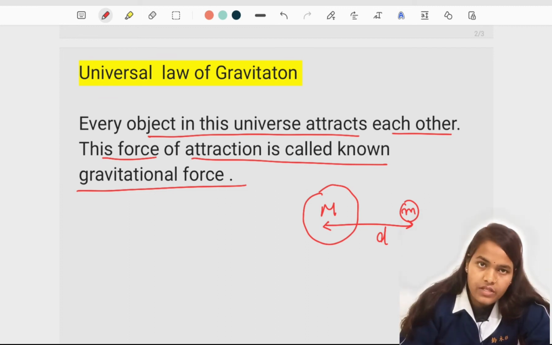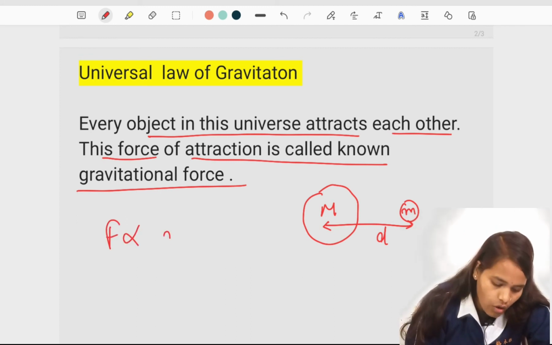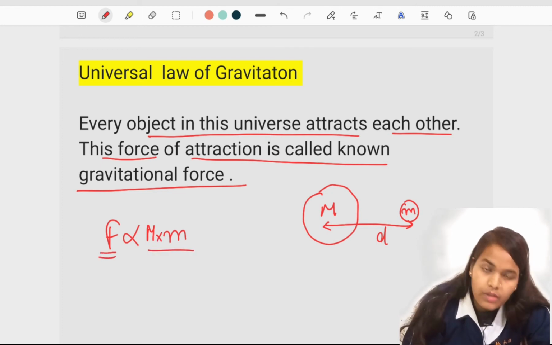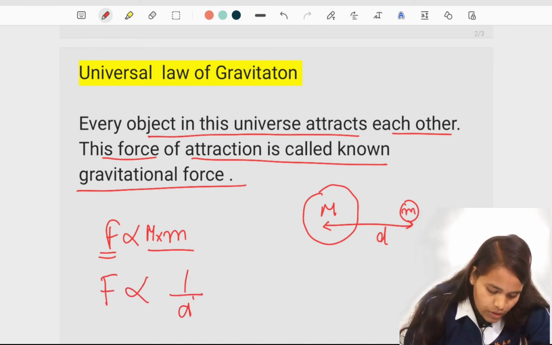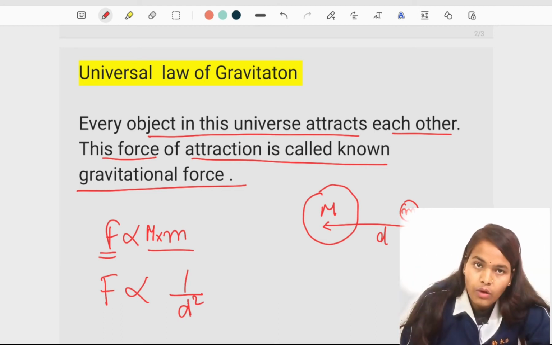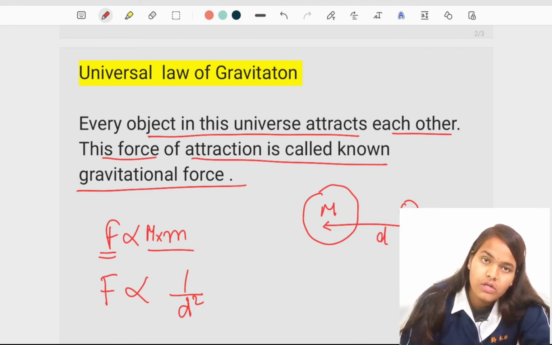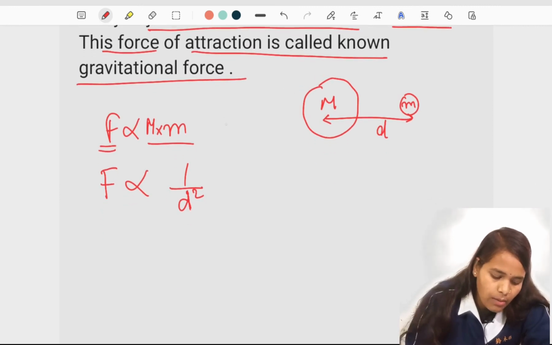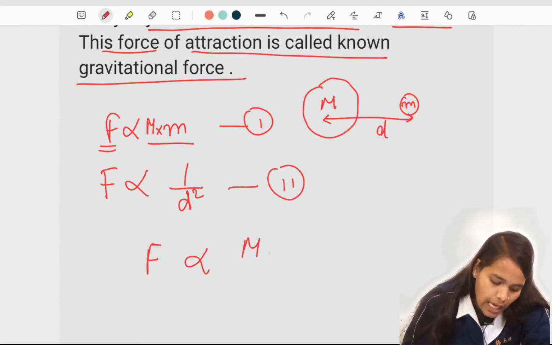The force of attraction which acts between these objects is directly proportional to the product of the masses of the objects, and inversely proportional to the square of the distance between them. Here the distance between these objects is d, so the force is inversely proportional to the square of the distance. If we combine both these statements, we have the value of force: force is directly proportional to capital M multiplied by small m divided by d square.